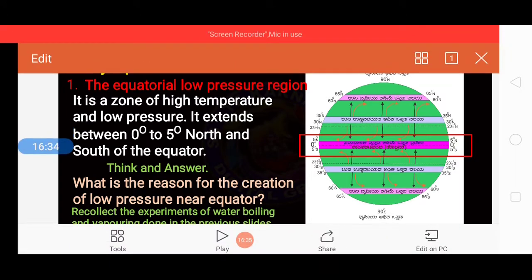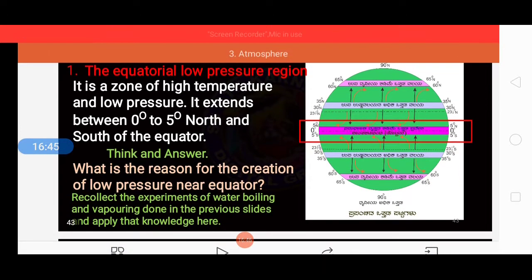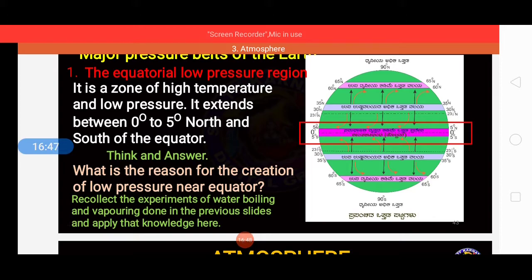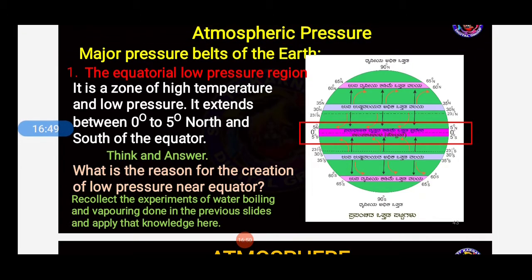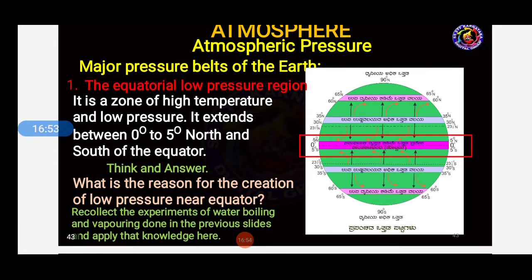Here think and answer, students. What is the reason for the creation of low pressure near the equator? Recollect the experiment of water boiling and vaporizing done in the previous slides and apply that knowledge here.